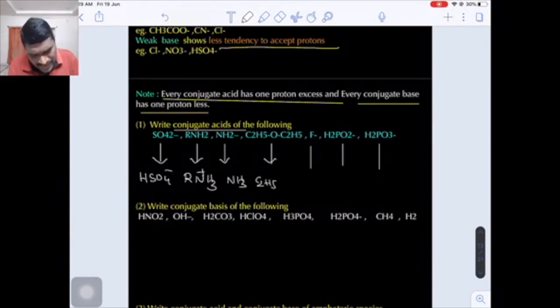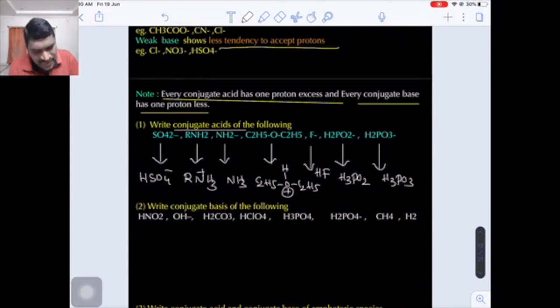And your ether, this is C2H5. Ethers are basic in nature. Oxygen has two lone pairs, and one lone pair is donated to an H plus ion. Next this is HF, this is H3PO2, this is H3PO3. All these are conjugate acids.